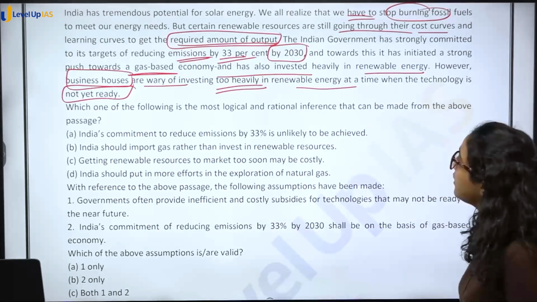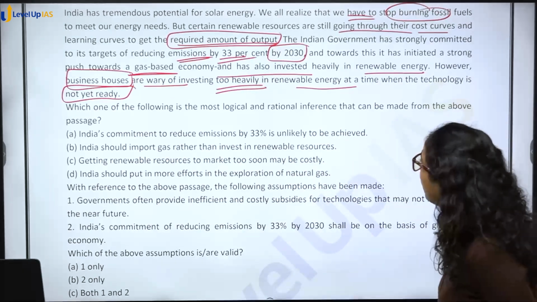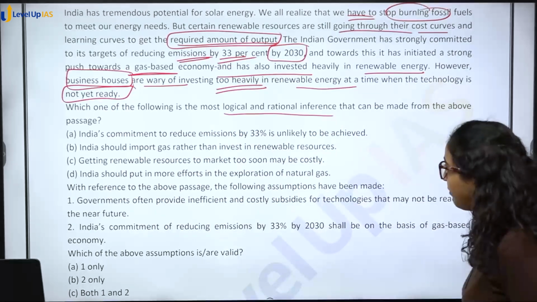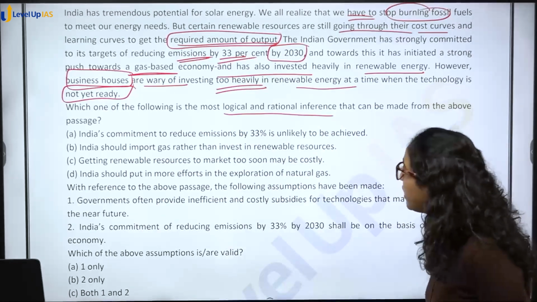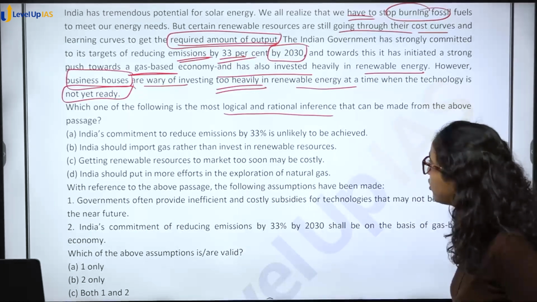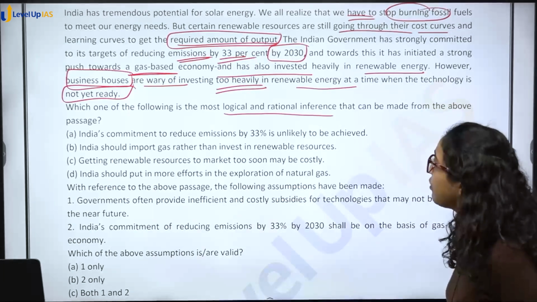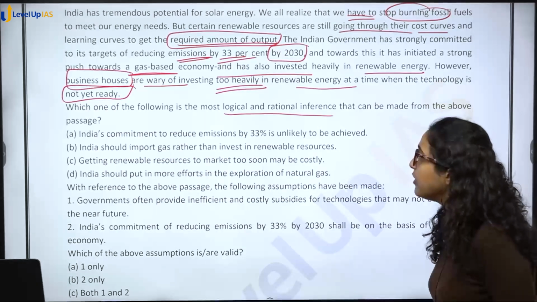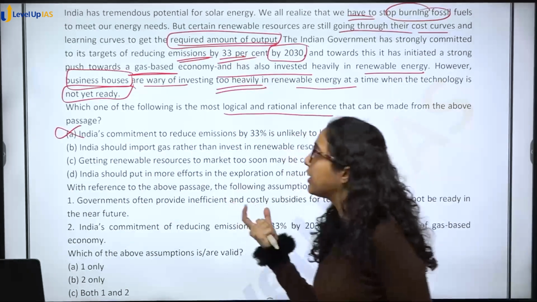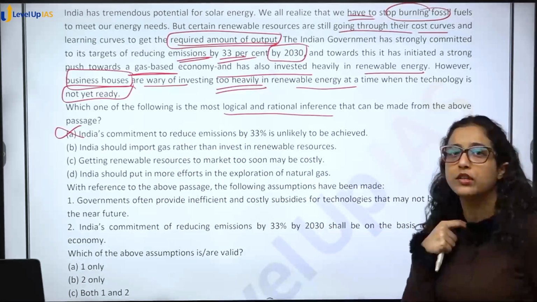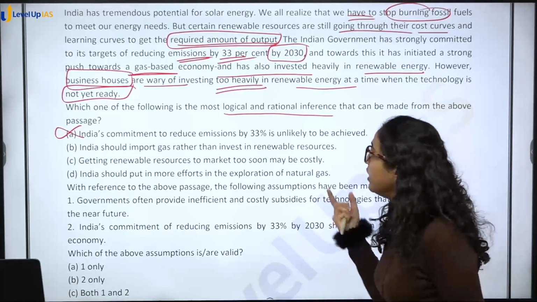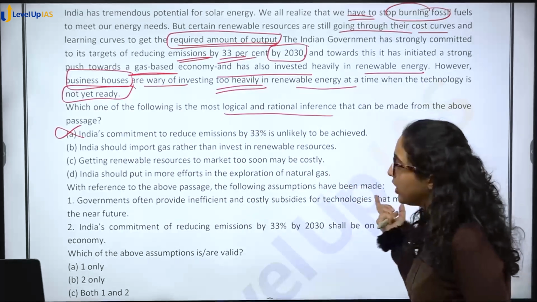So, question is, which one of the following is the most logical and rational inference that can be made from the above passage? India's commitment to reduce emissions by 33% is unlikely to be achieved. Okay, so इस बारे में तो we are not saying, author का कोई opinion नहीं है. Author is saying that India का target है and government is doing that to achieve that target. But author का कोई opinion नहीं है कि emission reduce होगा या नहीं होगा.